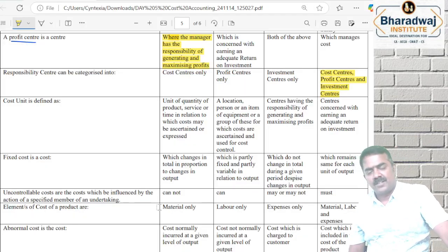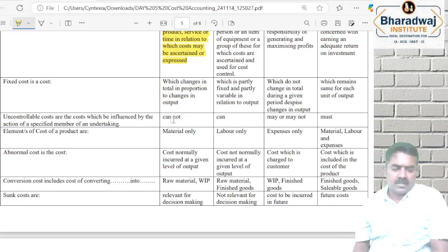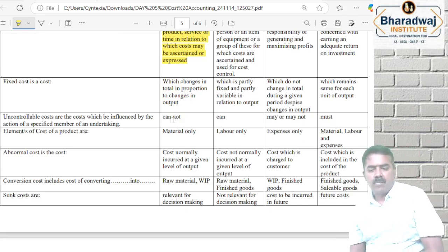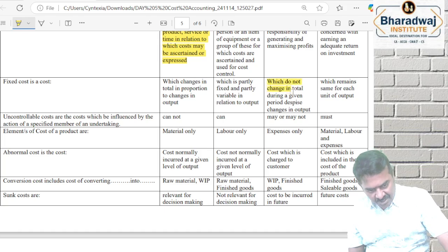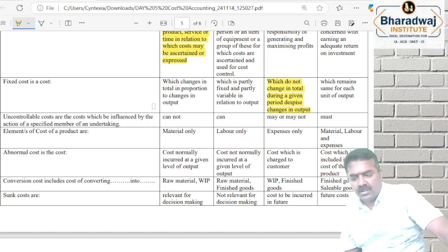What is the meaning of cost unit? How do you express cost, or how do you evaluate or calculate the cost? It may be quantity or service or time in relation to which cost is expressed. Cost per kilometer, cost per liter, like that. Fixed cost, will it change or not? It will not change. Total fixed cost remains constant.